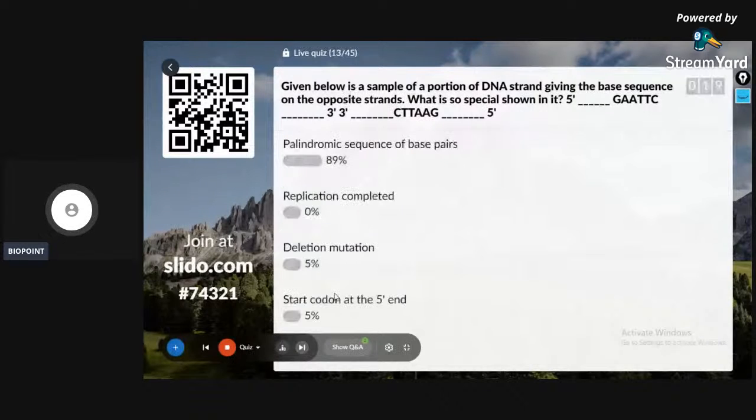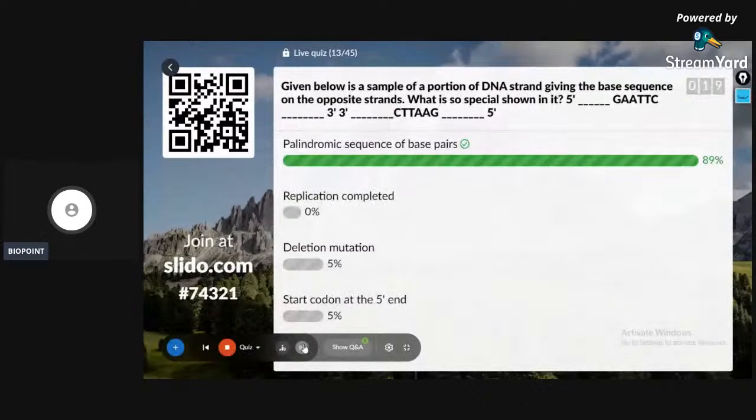Very good. They are the palindromic sequence of base pairs, just exactly like Malayalam. It's a palindromic word like that. GAATTC and CTTAAG are palindromic sequences of DNA. 14th question on the screen.